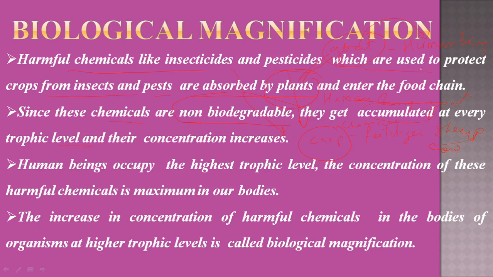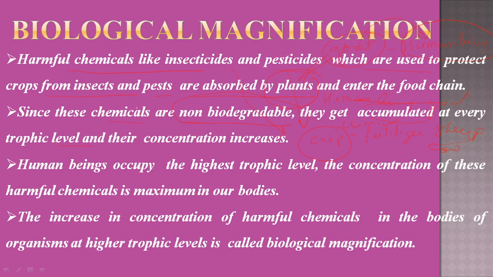As the consumption increases, as more and more organisms are eaten, there is a large amount of storage of these elements in the body of the human being, which finally gives a disease to the human being or damages or disturbs the population of human beings.